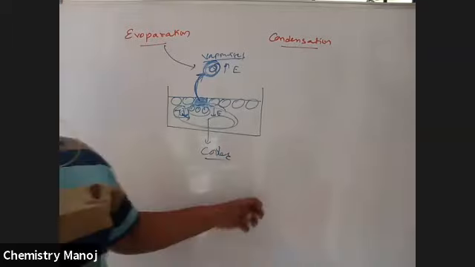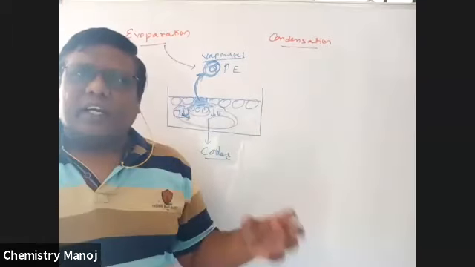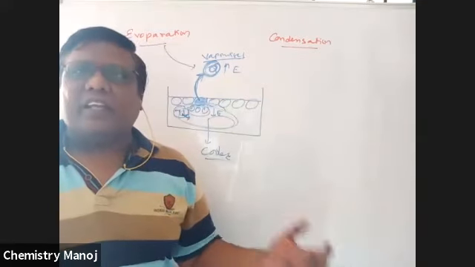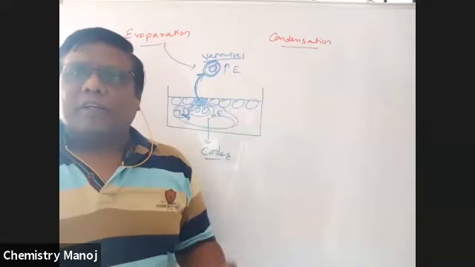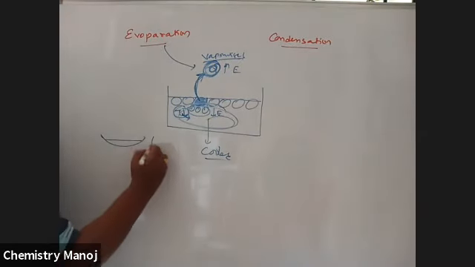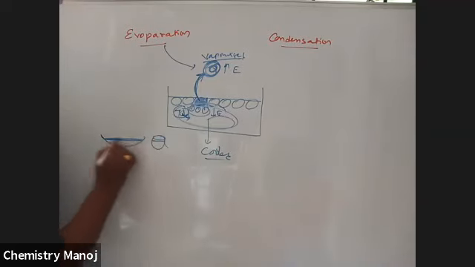This is the phenomenon why the tea present in a saucer cools more easily than that in a cup. There is a cup and a saucer, and there is tea in both. Here the surface area is more, so more molecules are going to evaporate.